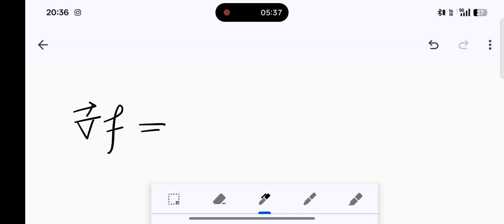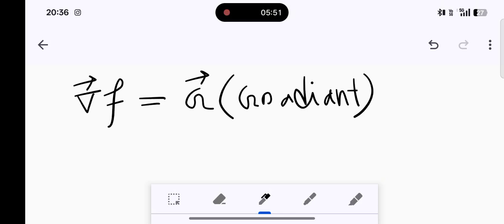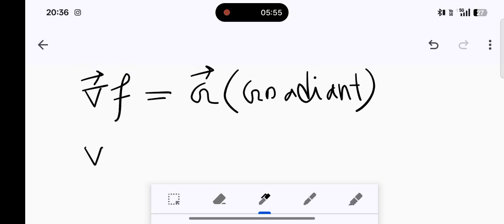Scalar point function. In that case we will get a vector. Let's say this is g for gradient. Now when we multiply two vectors, we have two procedures to multiply.